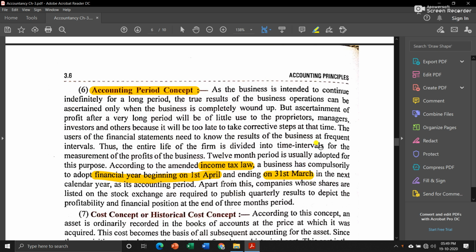Suppose now it's October 2020. Today's date's financial year has started from 1st April 2020 and it will end on 31st March 2021.